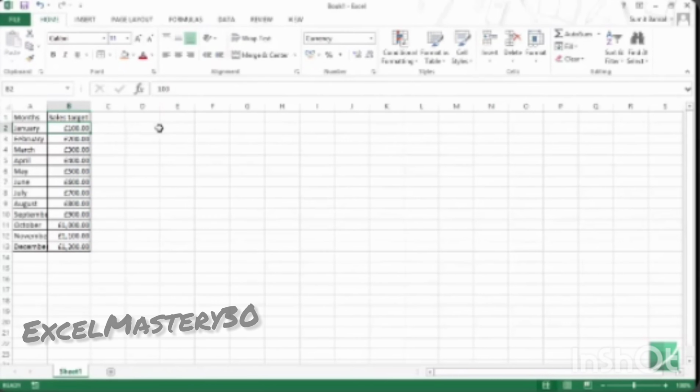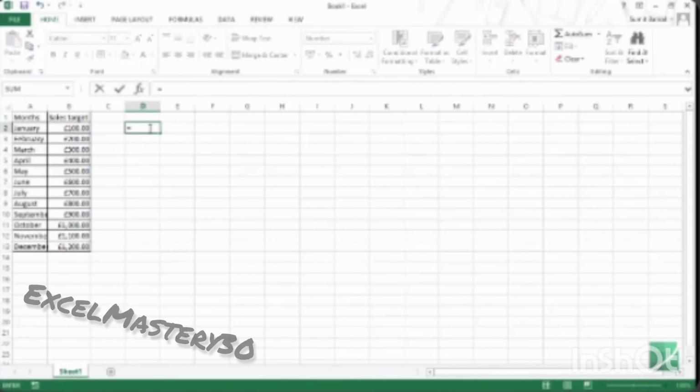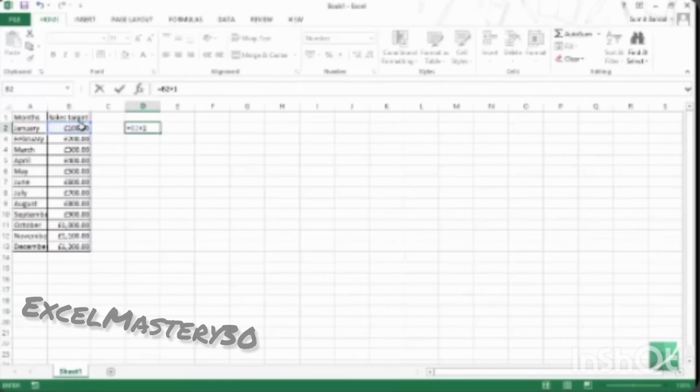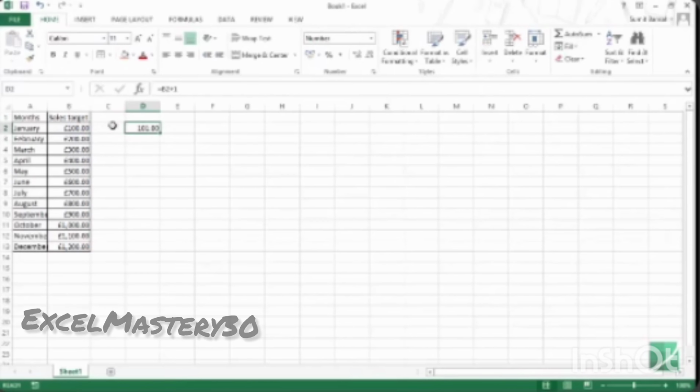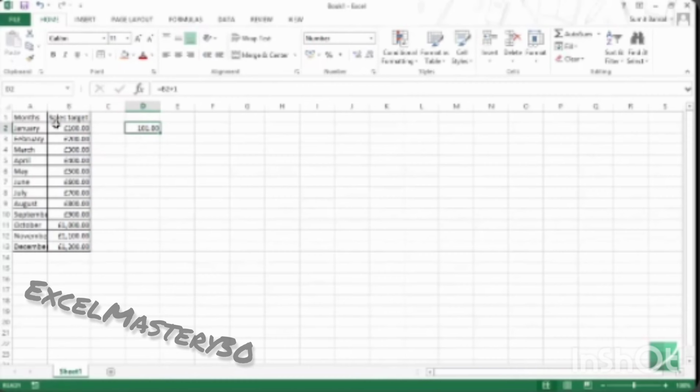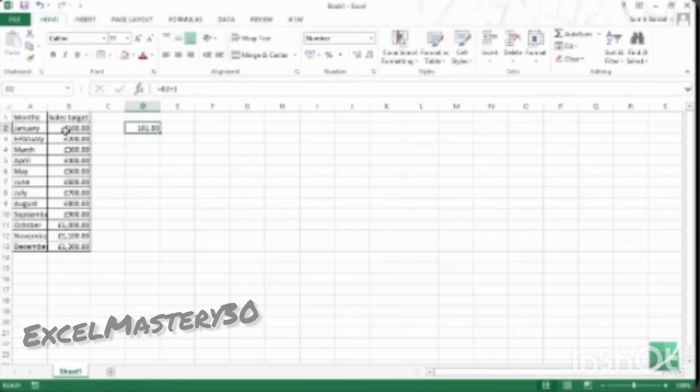It does not mean that it changes. So for example, let me show you. If I want to add 1 to it, then I can do that. It does not mean that the backend value has changed. The value remains the same. It is only the way it is displayed that changes.